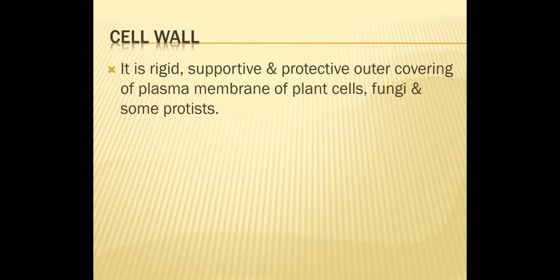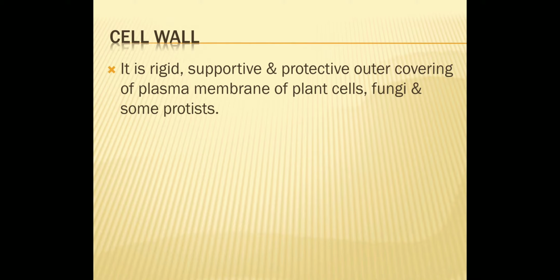Talking about cell wall, it is rigid, supportive, and protective outer covering of plasma membrane of plant cells, fungi, and some protists. If I say rigid, that means tough.